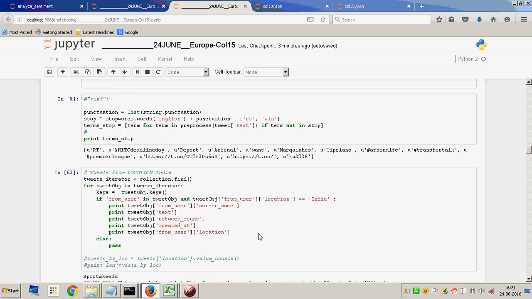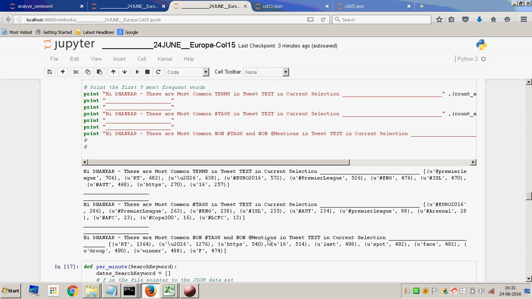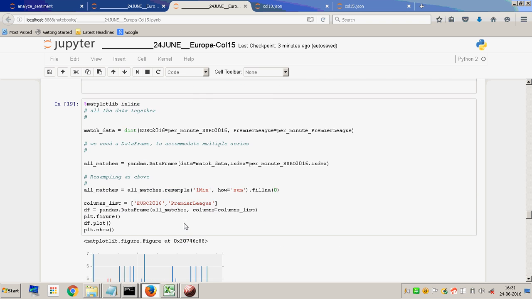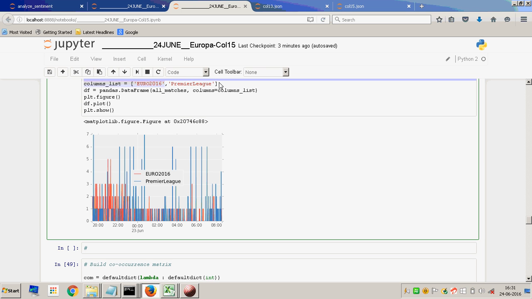So out of 1164 tweets, 286 is the number of times this particular hashtag, Euro 2016, has been used. So we want to further do some analysis. We pick up these two hashtags, Euro 2016 and Premier League, and with some amount of